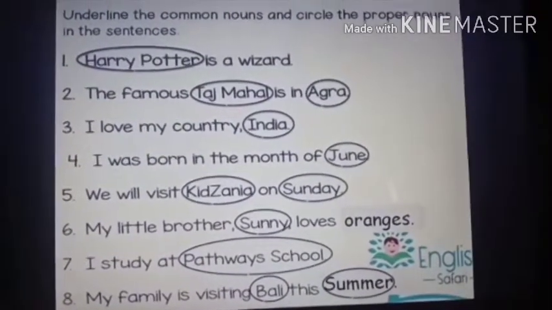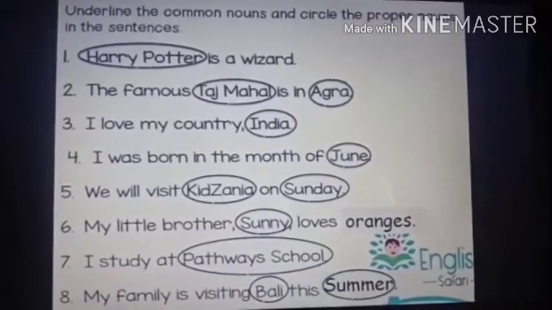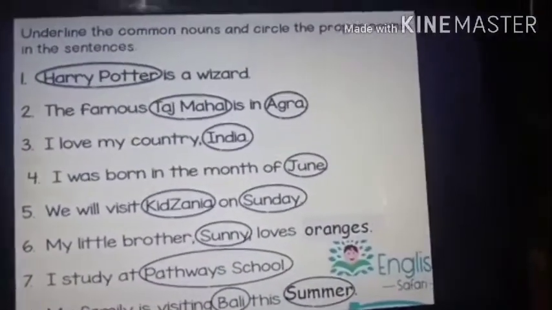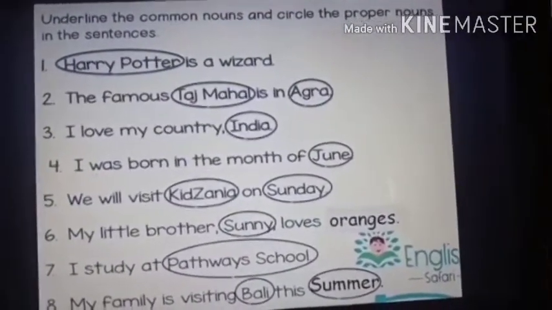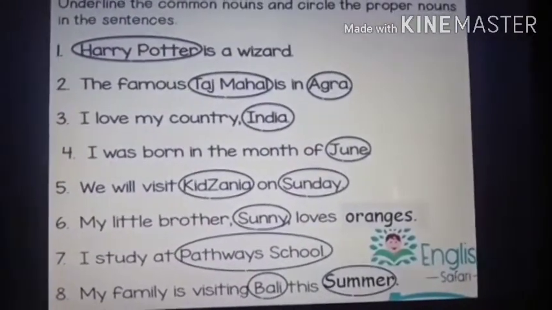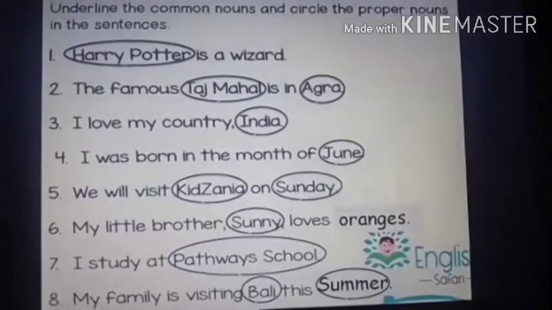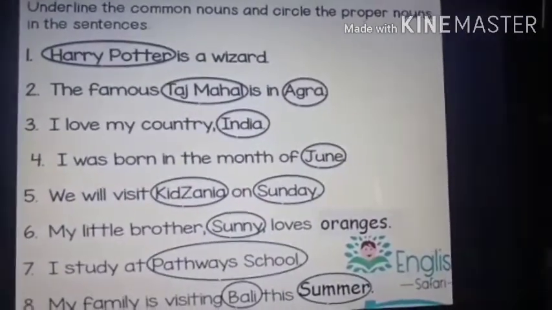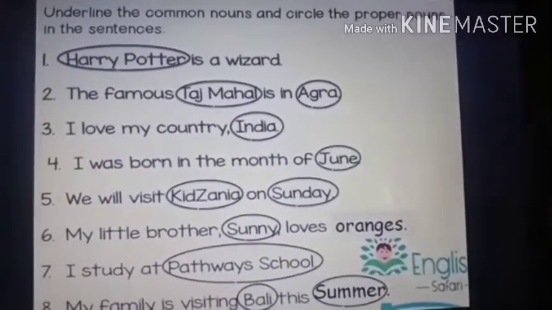Okay, now common nouns you have to underline. Now it is very easy. All the remaining words will be the common noun. Now see the first one. Harry Potter is a wizard. You know what is a wizard? Wizard means it is the opposite of witch. Witch, wizard. Wizard means, you know, who does all the magic and all.